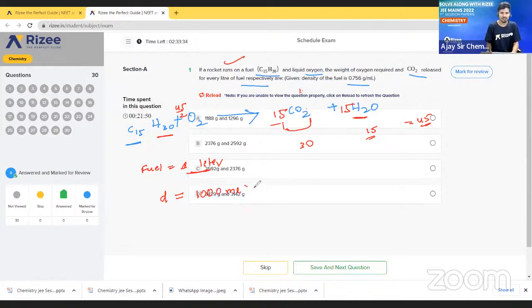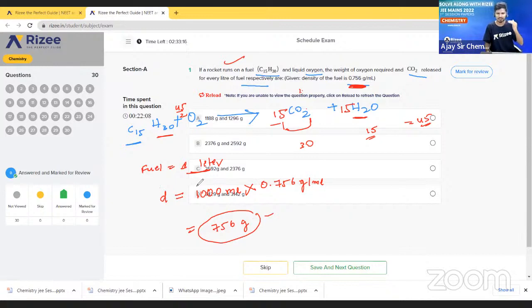Multiplied by the density they have given, 0.756 gram per liter, very simply we will get 756 grams.